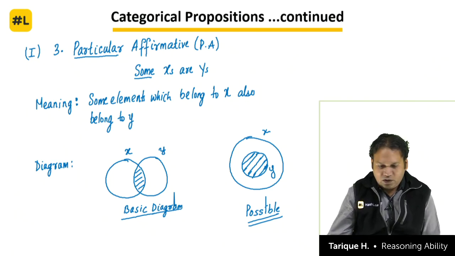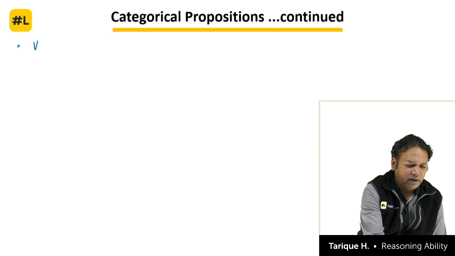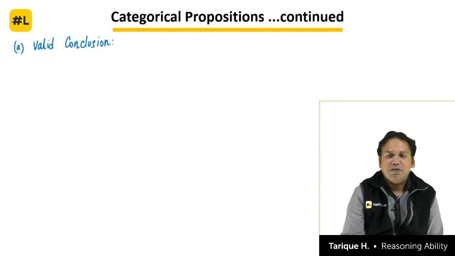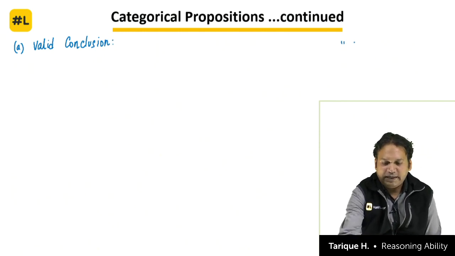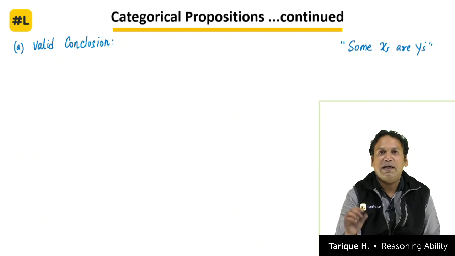Okay. Now we'll go to the more important thing, that is to understand what are the valid conclusions. So again, for every statement we do this. What is a valid conclusion? Things which are always true. So if it's given to you that some x's are y's, now this is one of the most important statements while discussing logical reasoning. This is one of the most frequently asked statements.